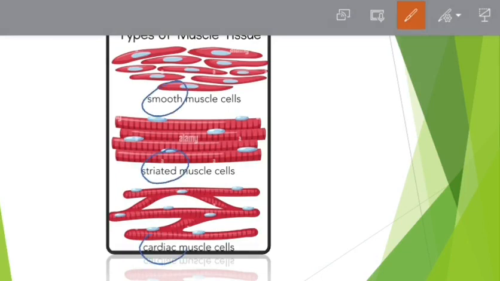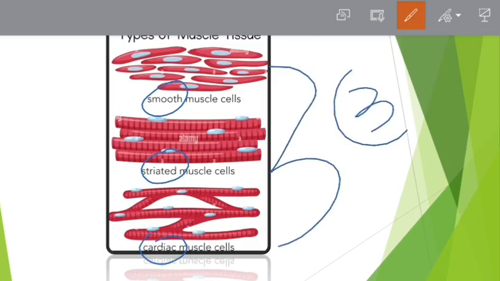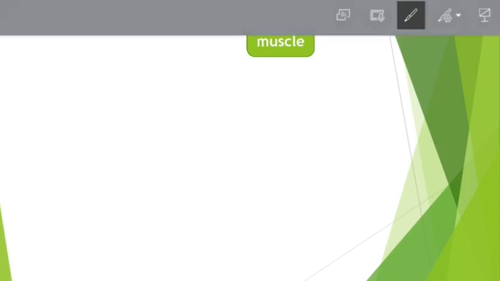Now, how is that possible? You see, the cardiac muscles are involuntary. We saw that the smooth muscles are also involuntary. Both are involuntary muscles. We cannot move them. And cardiac muscle and striated muscle have the same structure. Yes, they have striations, or bands. Striations are alternate light and dark bands. So one thing you should keep in mind that will help you with the function and differences of these muscles is that cardiac muscle has function like smooth muscle, structure like striated muscles.